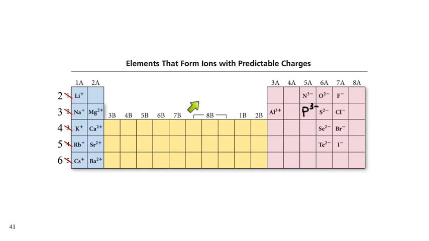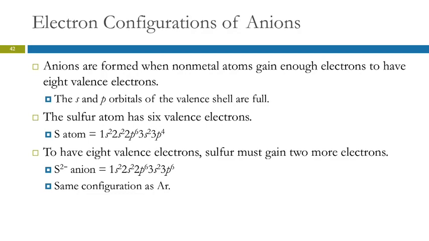Okay, so this is really what we learned earlier in nomenclature, but now, hopefully, it makes a little more sense why it's like that. Okay, so we wrote electron configurations for atoms. We can write electron configurations for ions as well. An anion forms when a nonmetal gains an electron, or more than one electron. They will gain electrons to fill up their valence shell so that their electron configuration is the same as a noble gas. So let's look at sulfur.